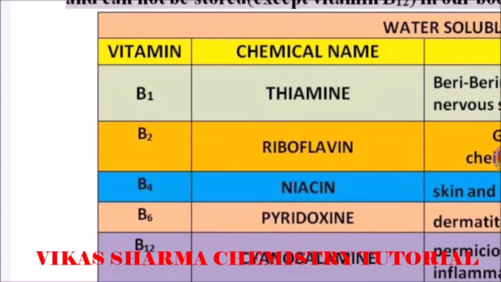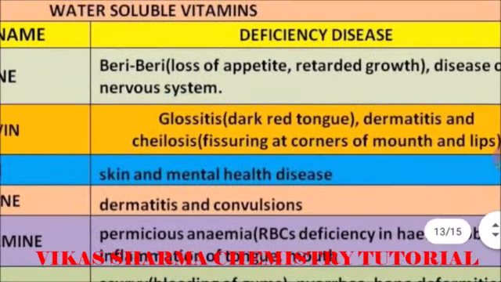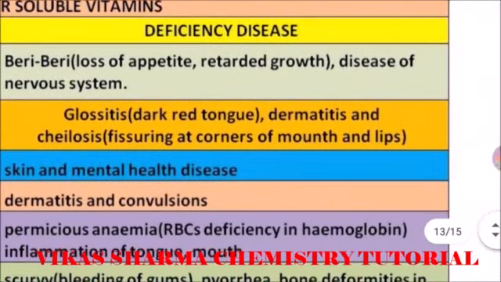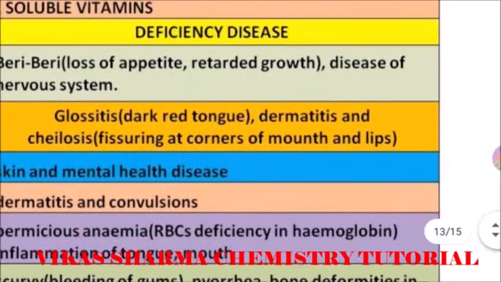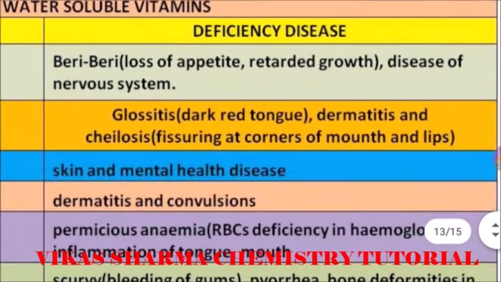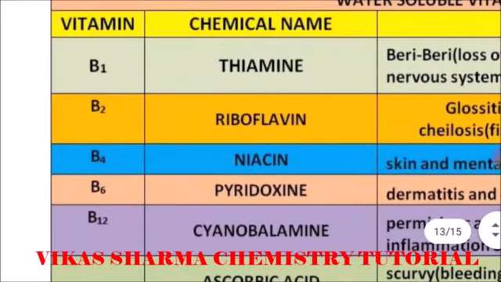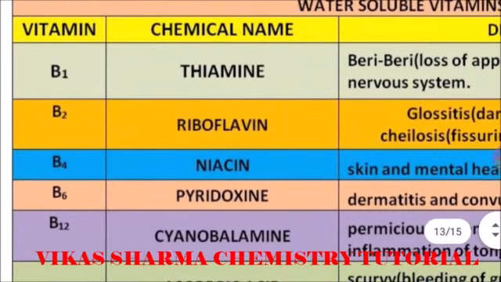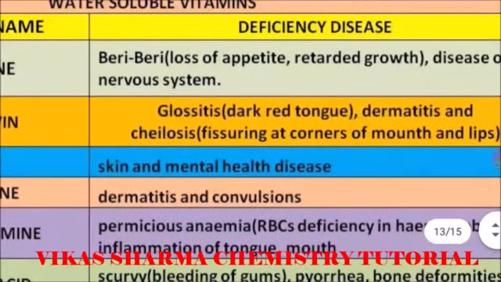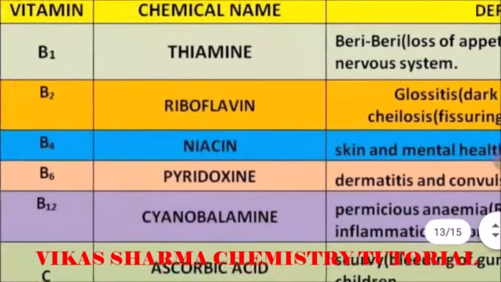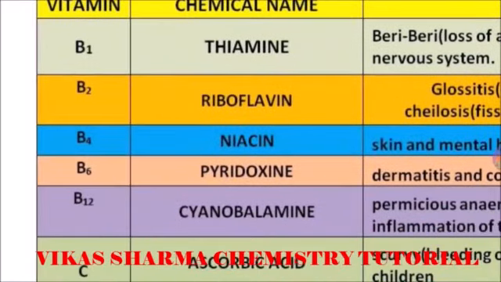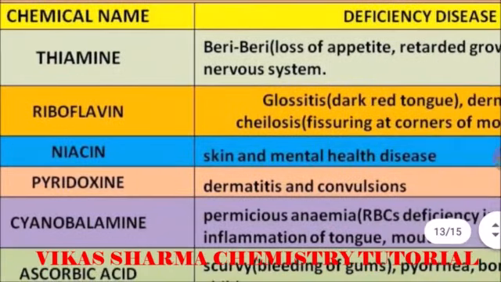The second one is vitamin B2. The chemical name is riboflavin, and its deficiency diseases are glossitis, dark red tongue, dermatitis, and cheilosis, fissuring at the corners of mouth and lips. Next is vitamin B4. The chemical name is niacin. The deficiency disease is skin and mental health disease. Vitamin B6: the chemical name is pyridoxine. The deficiency diseases are dermatitis and convulsions.